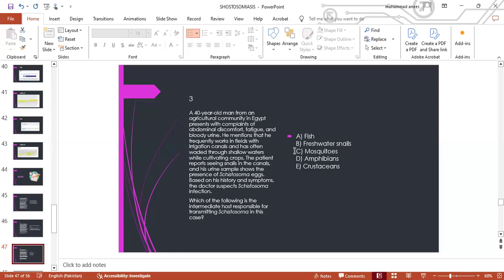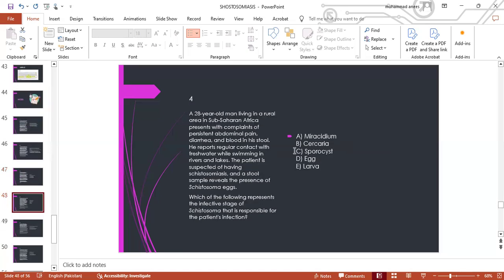Okay, so the correct answer is B, freshwater snails. A 28-year-old man living in a rural area in sub-Saharan Africa presents with complaints of persistent abdominal pain, diarrhea, and blood in his stool. He reports regular contact with freshwater while swimming in rivers and lakes. The patient is suspected of having schistosomiasis, and a stool sample reveals the presence of Schistosoma eggs. Which of the following represents the infective stage of Schistosoma that is responsible for the patient's infection?